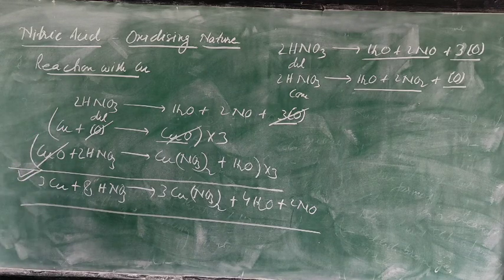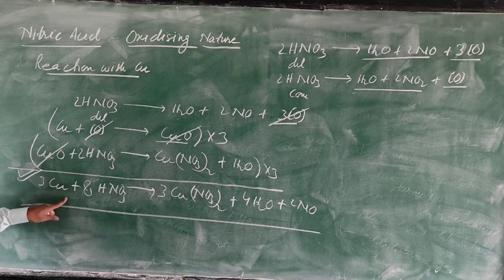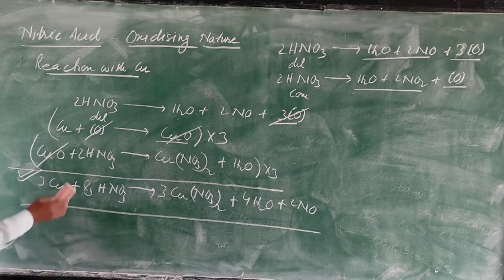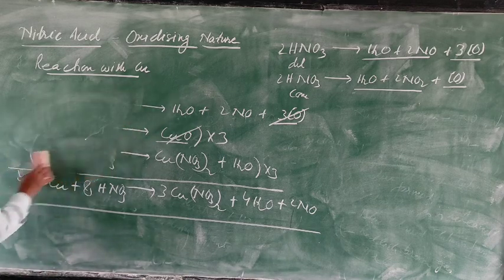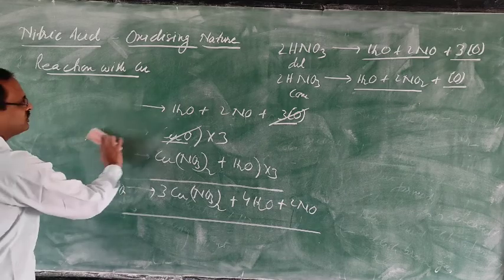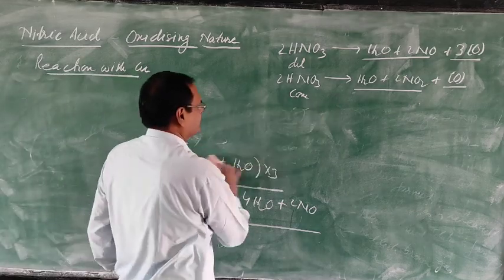How you are getting it is your problem. If it is correct reactants, correct products and fully balanced, then the mark will be given. If reactants and products are correct, but the equation is unbalanced, then the mark will not be given. Now next one, with concentrated nitric acid also, you can write the equation.